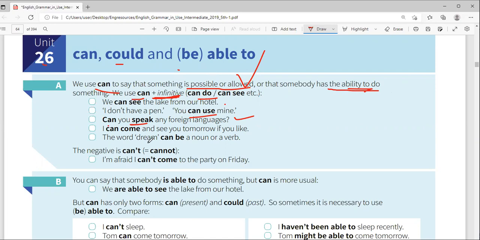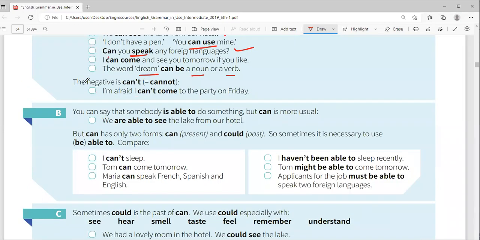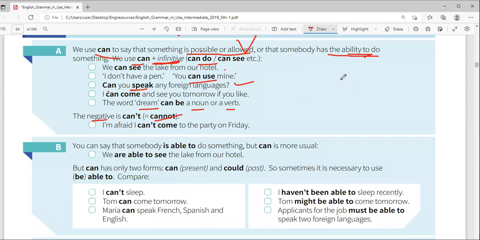The word dream can be a noun or a verb. This one is possible here. I forgot to tell you the negative. The negative of can is what? Can't, short form for cannot. I'm afraid I can't come to the party on Friday. When you say I can't come, meaning it's not possible. Yes, I'm not able.